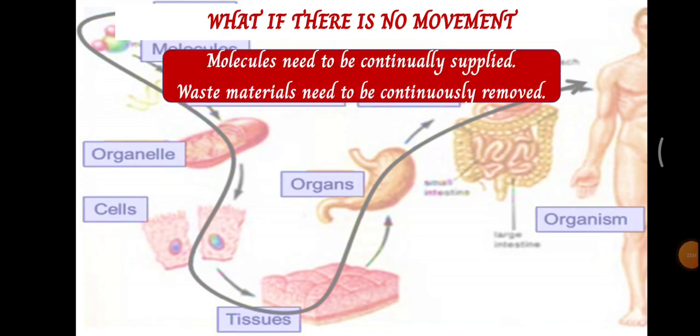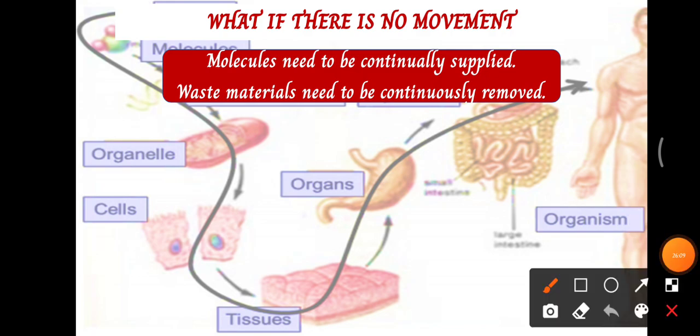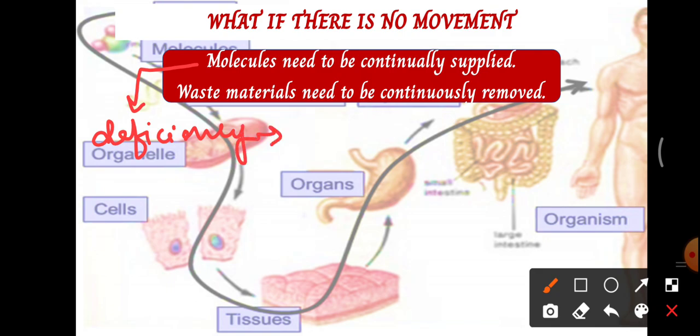Molecules need to be continually supplied and waste material needs to be continuously removed. If this does not happen, what will happen? There will be an accumulation. If the required molecules are not supplied continuously, there will be a deficiency, and this deficiency will lead to a lack of energy.